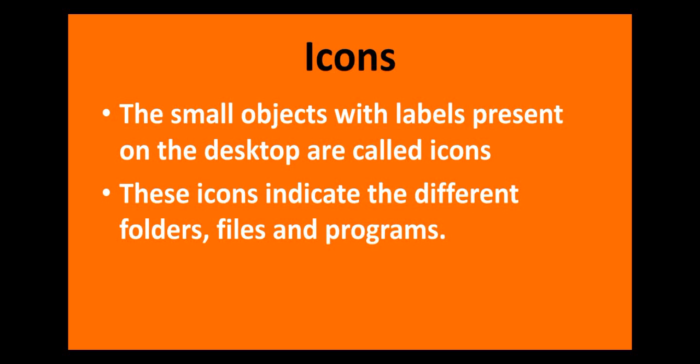Now let us see the definition of icons. The small objects with labels present on the desktop are called icons. Just now we have seen on the left hand side we had certain small objects with labels and they are called icons. Now what do these icons show? What are they indicating? These icons indicate the different folders, files and programs. Yes, so the different programs, folders and files that are there, some of those you can keep on your desktop.